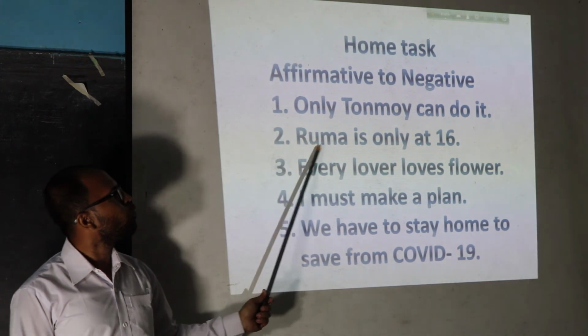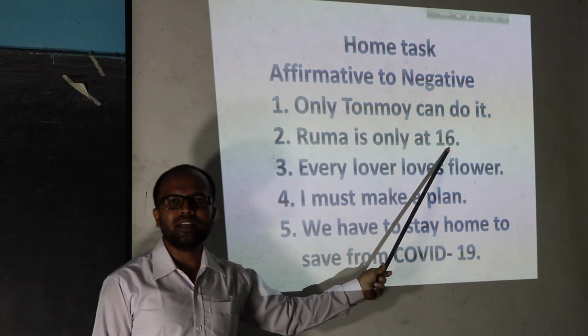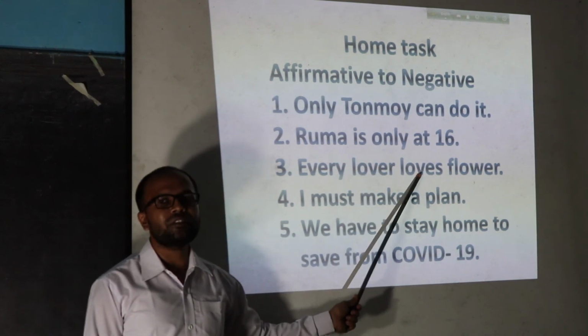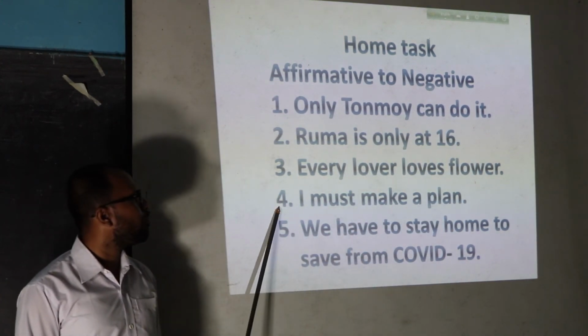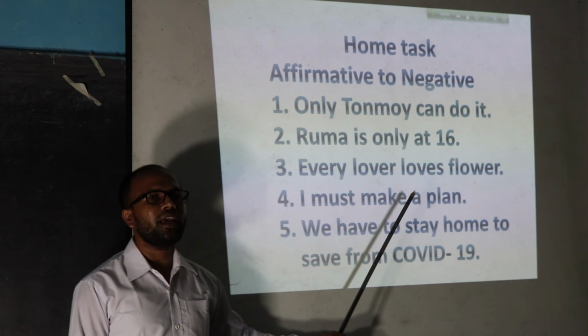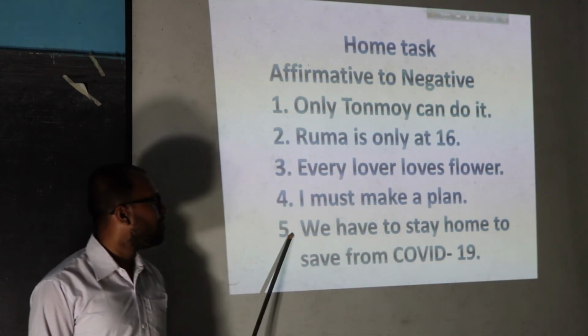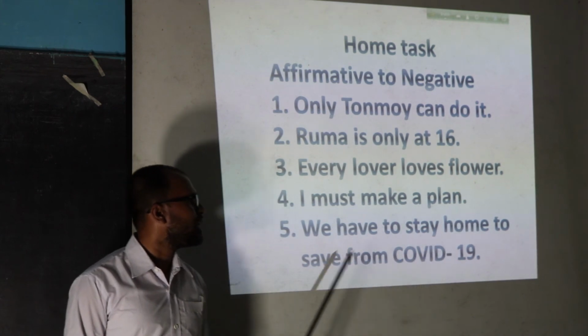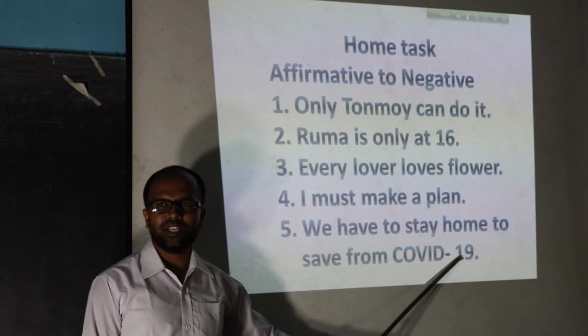Number 2, Ruma is only at 16. Number 3, every lover loves flower. Number 4, I must make a plan. And number 5, we have to stay home to save from COVID-19.